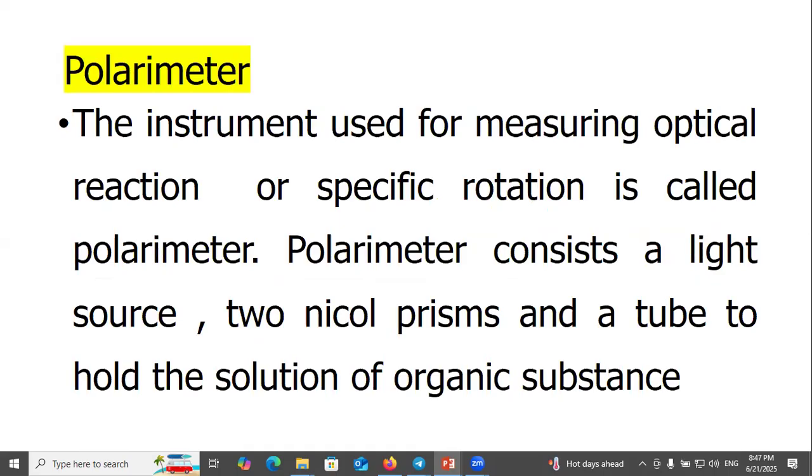Polarimeter: the instrument used for measuring optical rotation or specific rotation is called a polarimeter. A polarimeter consists of a light source, two nicol prisms, and a tube to hold the solution of the organic substance.